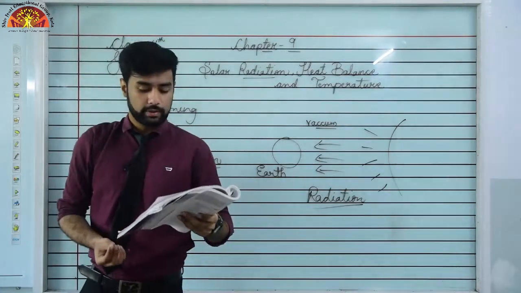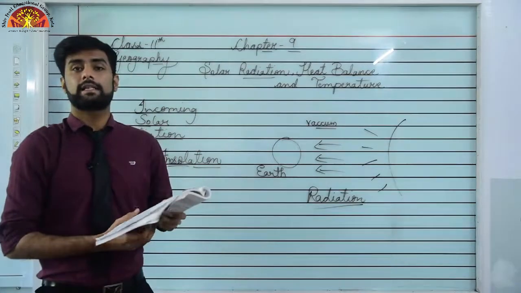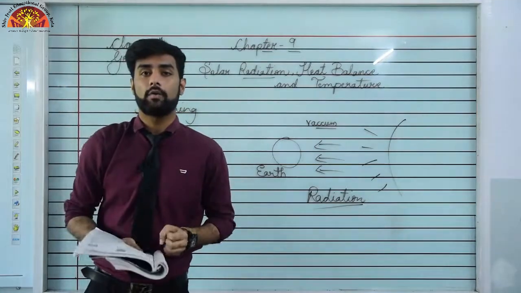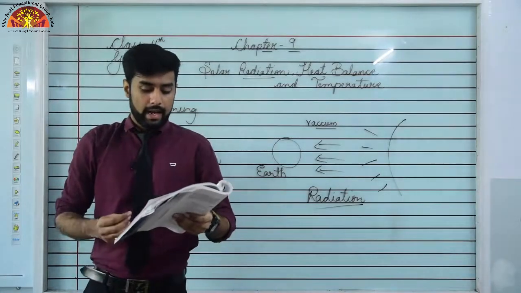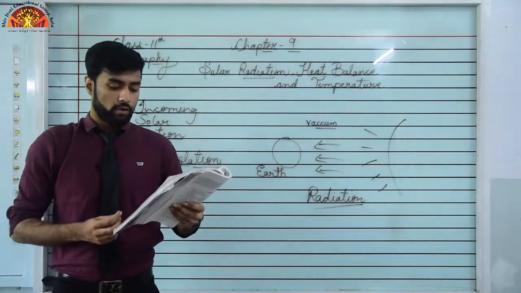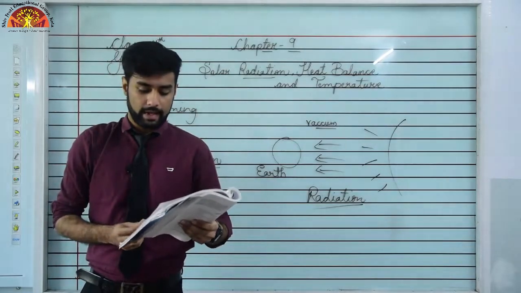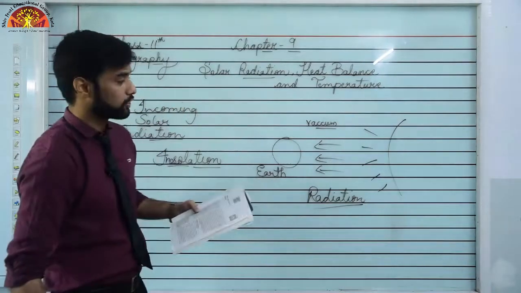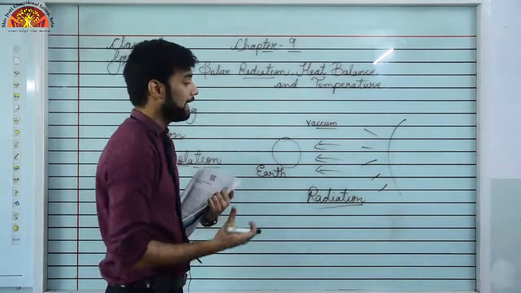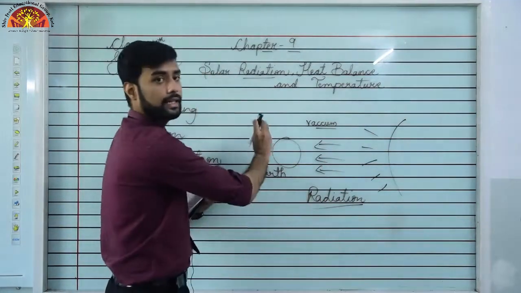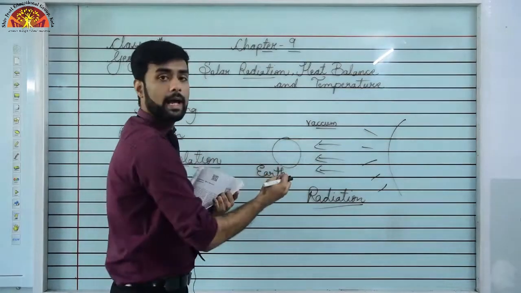Now you already know, student, that the earth is a geoid resembling a sphere. Our earth is not perfectly round, it's a geoid, which means it has an irregular shape. Now the sun's rays fall obliquely at the top of the atmosphere and the earth intercepts a very small portion of the energy. As I just told you, the second function of the atmosphere is that it absorbs the UV rays, the harmful rays.